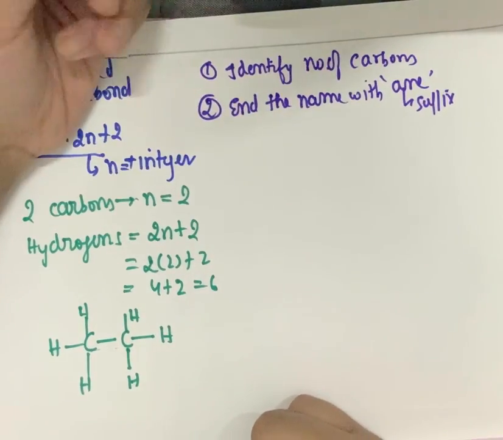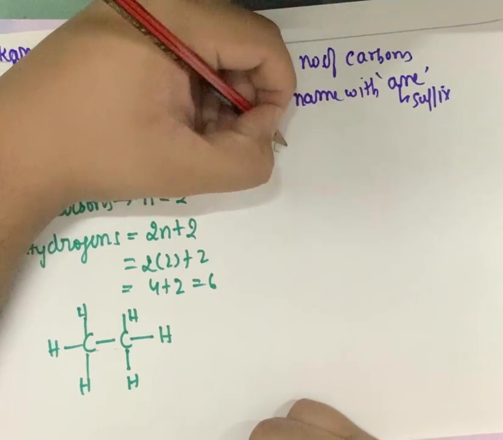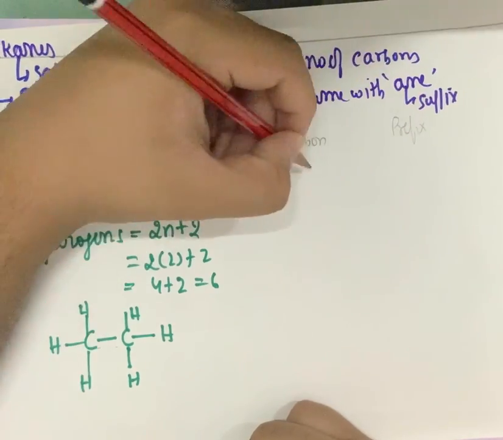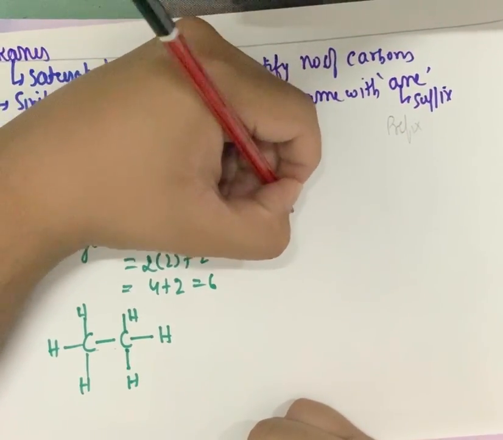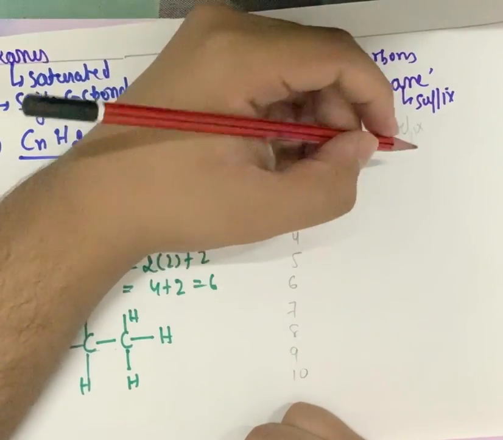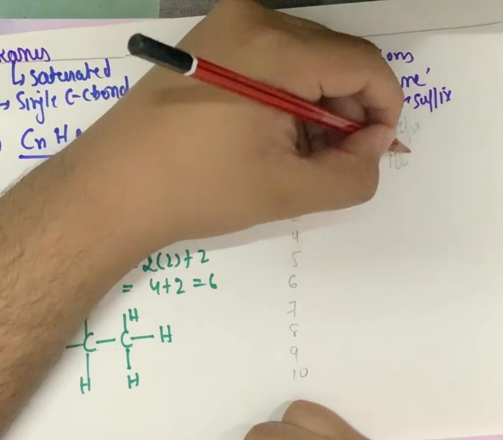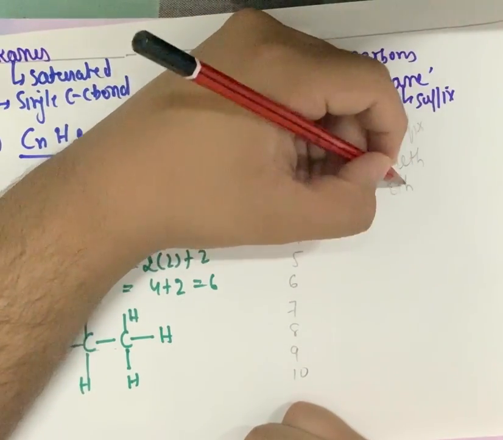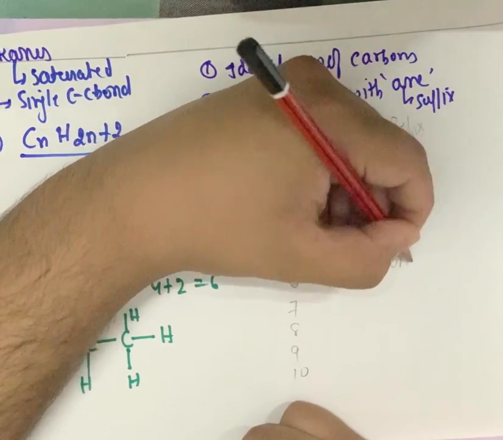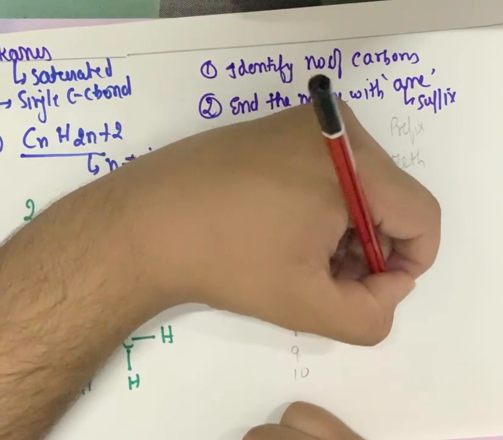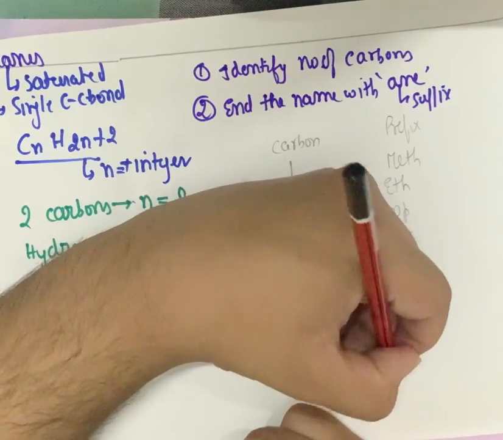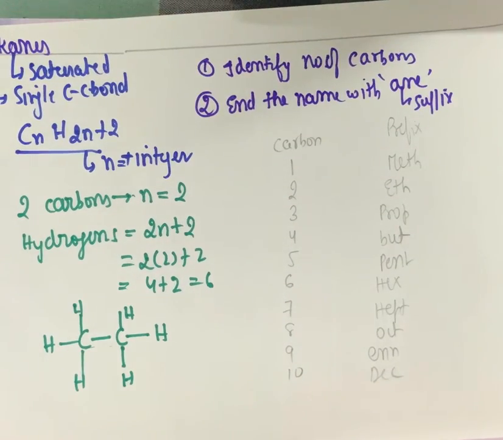To give the prefix of the name, we have a system of carbon number and the prefix which is used. If carbon is 1, 2, 3, 4, 5, 6, 7, 8, 9 and 10: if it is 1, it is meth. If it is 2, it is eth. 3 is prop. 4 is but. 5 is pent. 6 is hex. 7 is hept. 8 is oct. 9 is non. And 10 is dec. This rule is used.